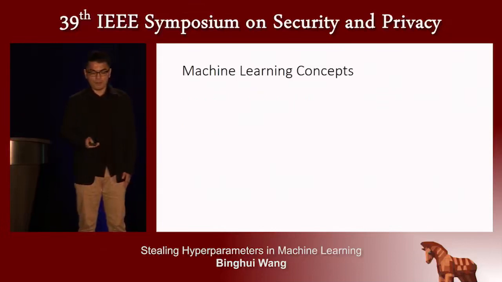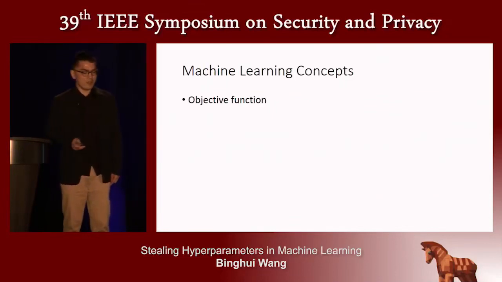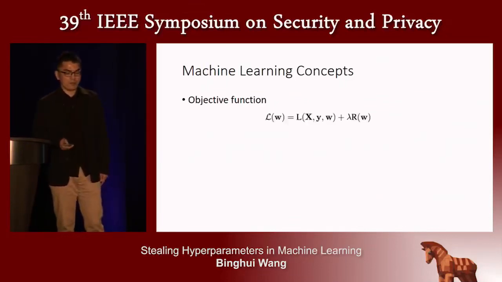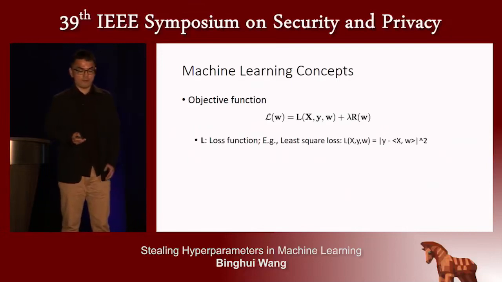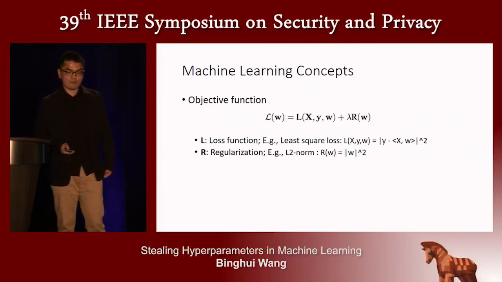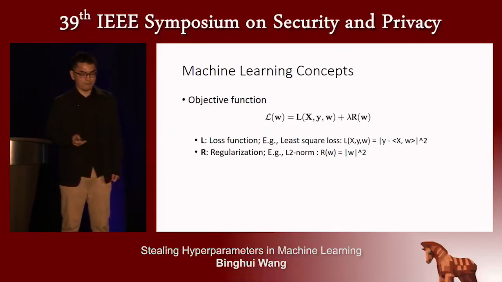The machine learning background, the machine learning concepts. One key concept of machine learning is the objective function. In this work, we focus on supervised machine learning. The objective function of supervised machine learning consists of a loss function and a regularization. The loss function, for instance, can be a least square, and regularization can be L2 norm.